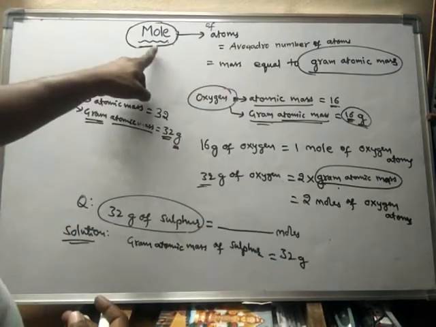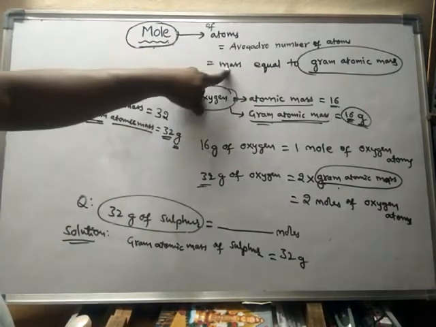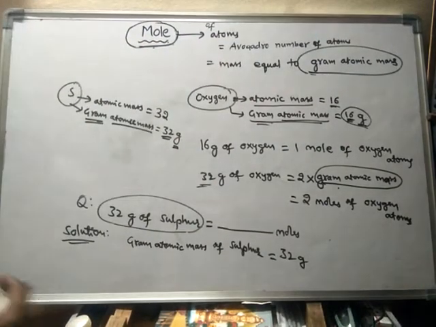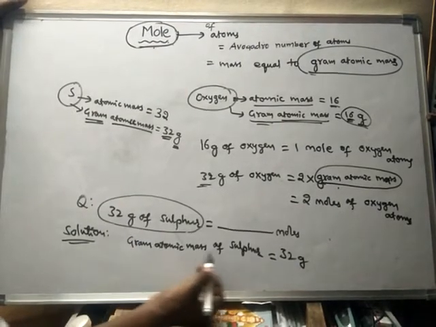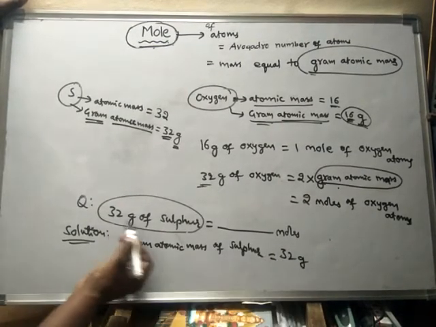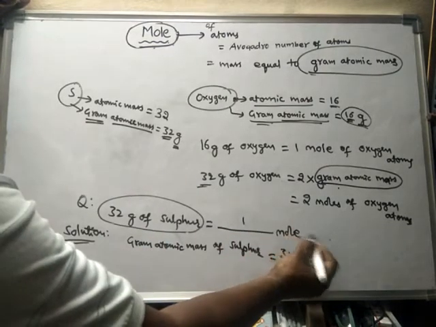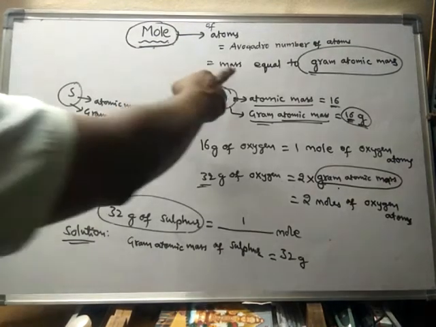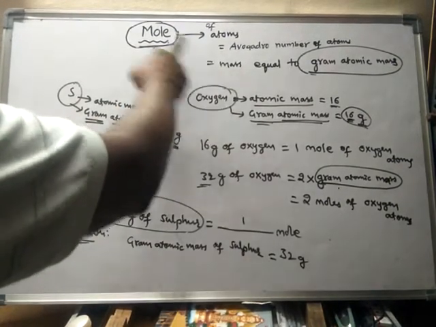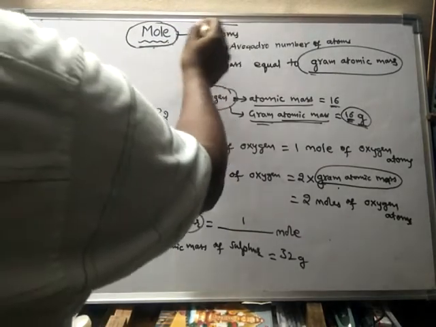Already we know that the mass of 1 mole is equal to gram atomic mass. Hence the gram atomic mass of sulfur is 32, so 32 grams of sulfur will be equal to 1 mole. So like this, the mole can be expressed in mass, in terms of atoms.